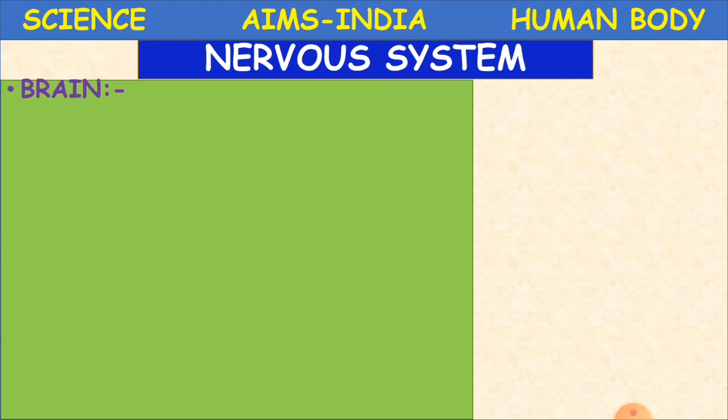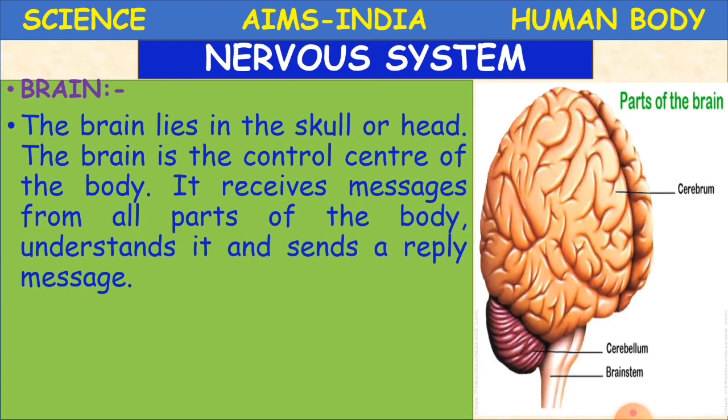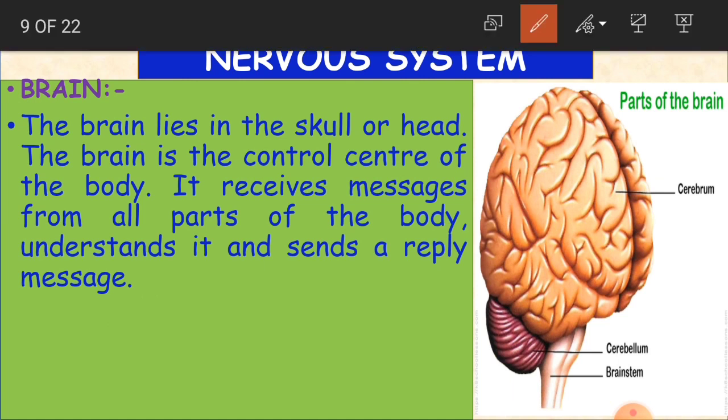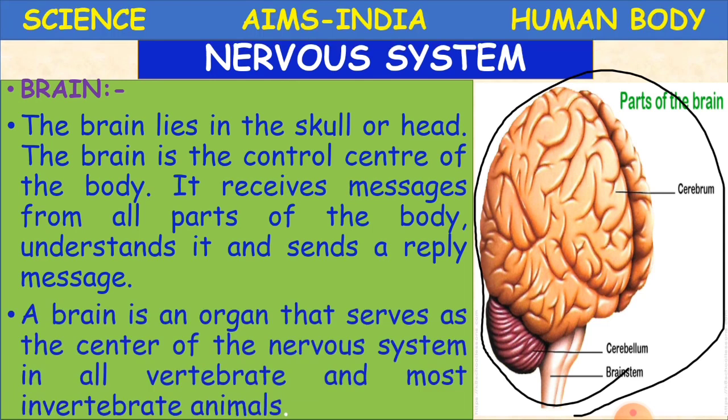Now here it is about the brain. And where is the brain? Where does it lie? The brain lies in the skull or head. Where is the brain, children? It lies in the skull or head. Here you can see the picture of the brain. This total part is the brain, and we have mentioned some parts of the brain also here. It receives messages from all parts of the body, understands them and sends a reply message.